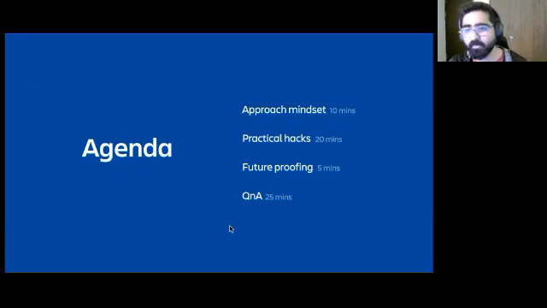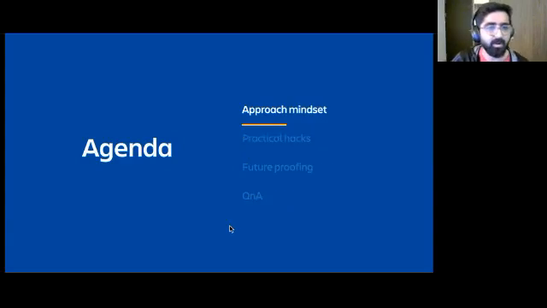And then we'll close with future proofing, how a portfolio is not a one-time process. You have to think long term. And of course, there's a good section of Q&A in the end. But like I said, keep the questions coming. I love to take questions while I'm on a particular topic so that the context is retained and we can chat more about it.